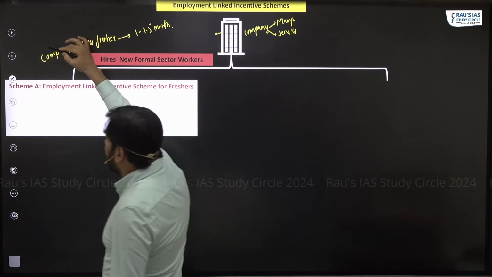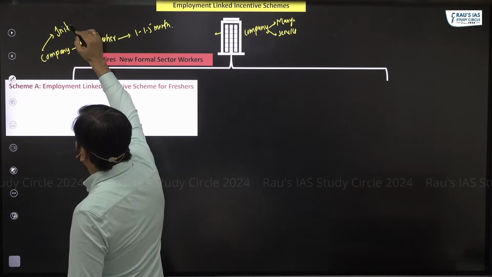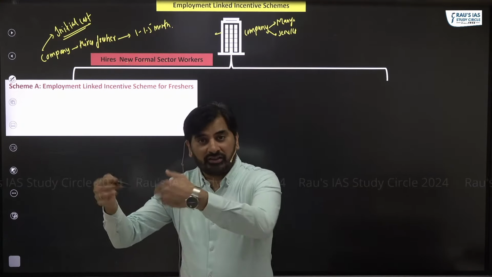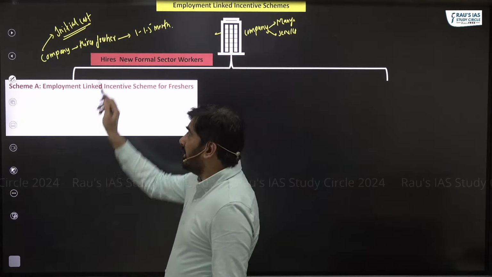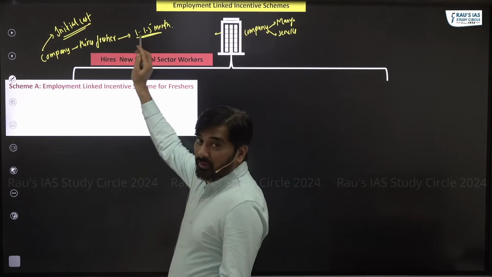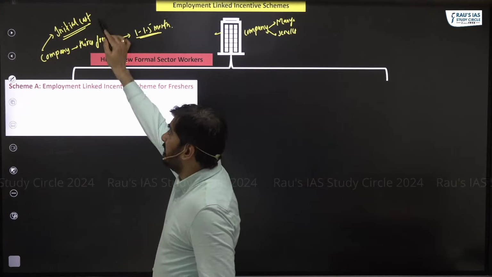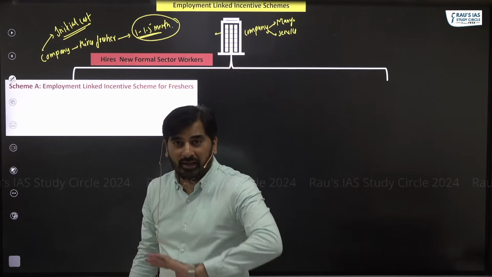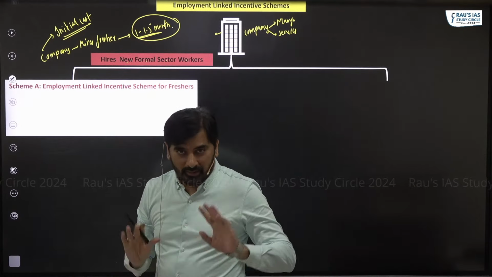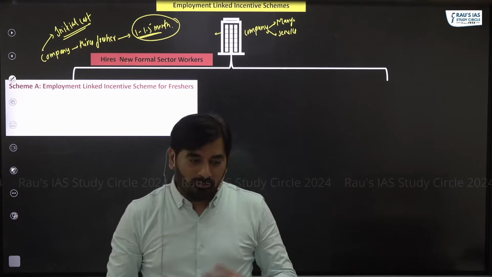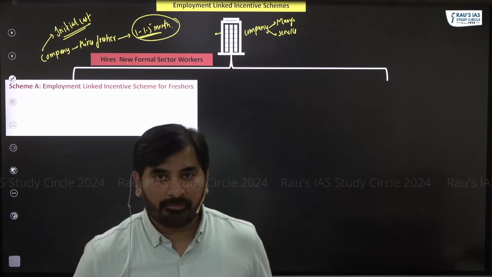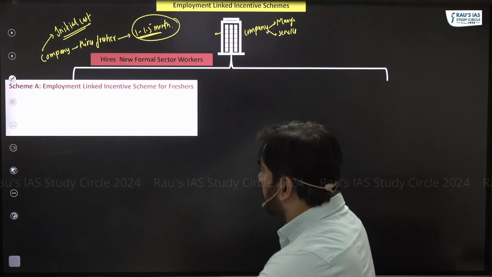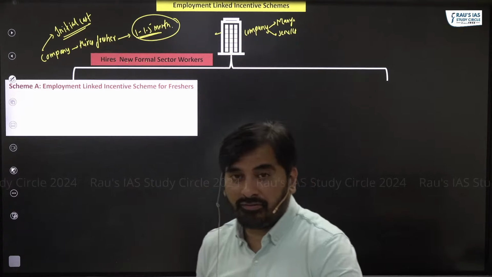So for the companies, there is always an initial cost which they have to incur until the freshers become productive. Which means here the fresher will start contributing to the economy only after 1 to 1.5 months. Which means for first 1 to 1.5 months, the company would have to simply pay salary, but the fresher is not productive. Getting this point? So that is why the company might not prefer to hire freshers. So to solve this particular problem, we have scheme A, which is employment linked incentive scheme for the freshers.